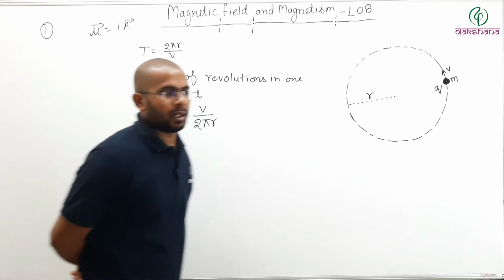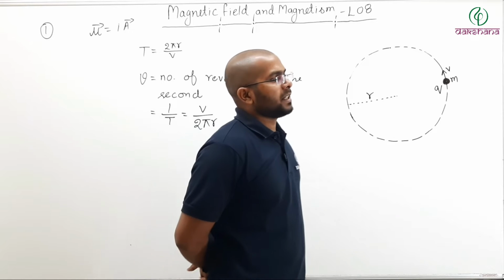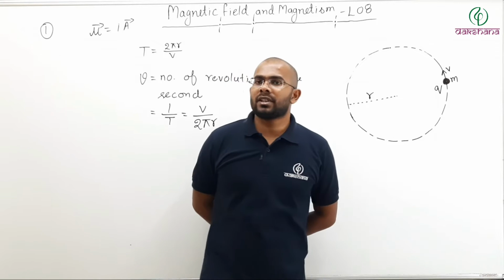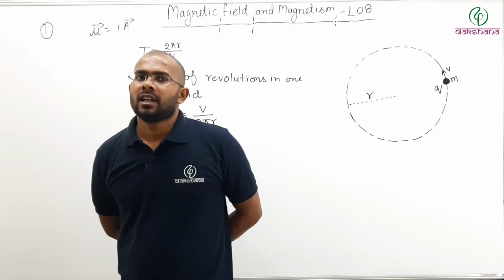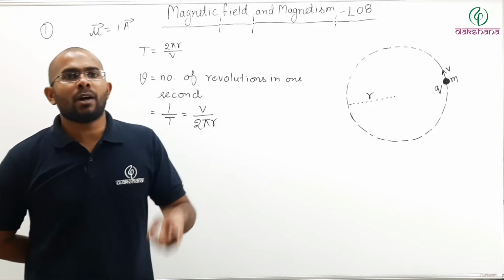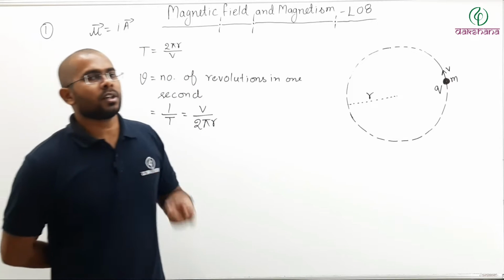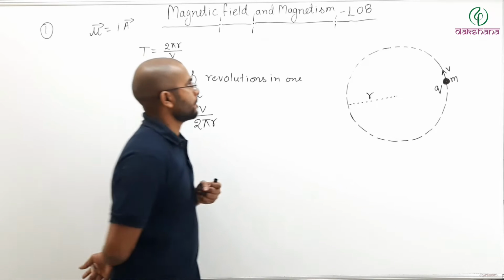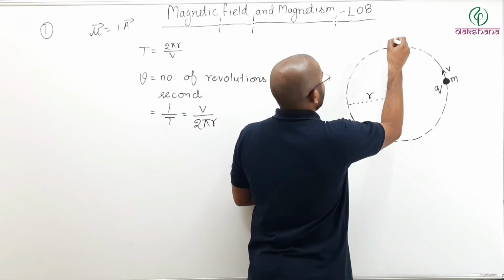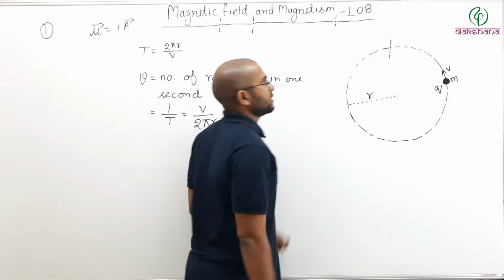Now, how can we find the current using the frequency? What exactly is current? Current is nothing but the amount of charge crossing through a cross section per unit time. Meaning, let us say I take this cross section.